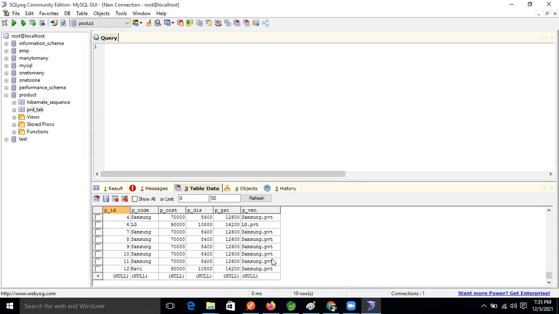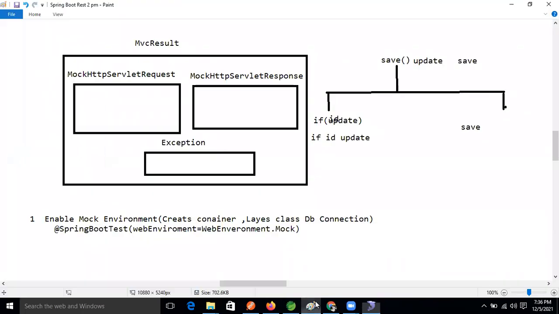If you stop the database connection and test it, will the data be updated or not, and what will be the status? If we stop the database, then how can we test it? We need some database like H2, right? Our Spring Boot gives one integrated database also. Without a database, how can we test it?